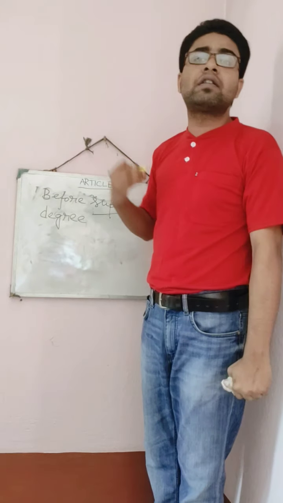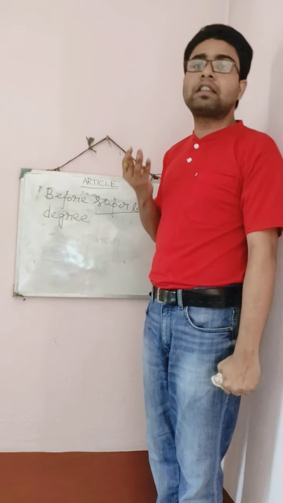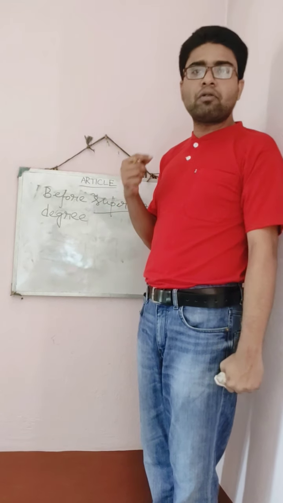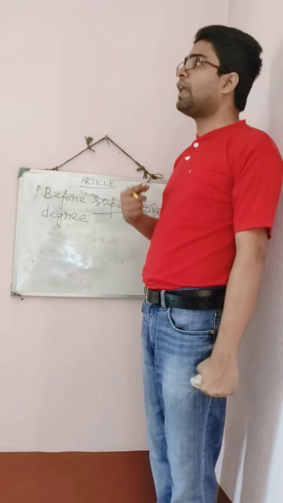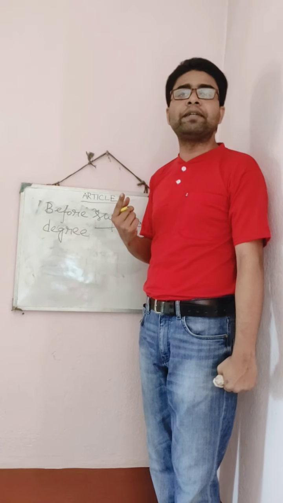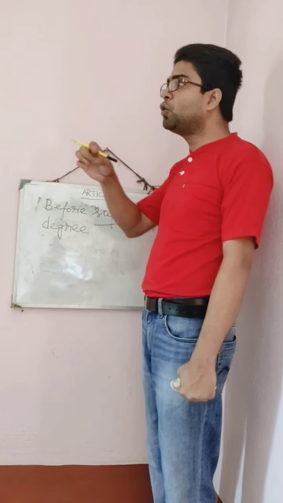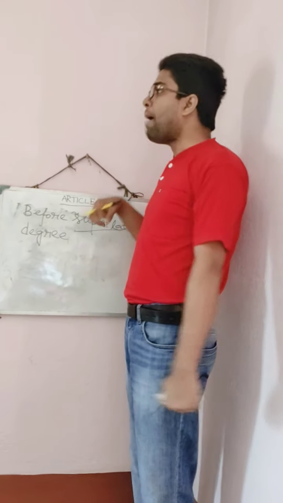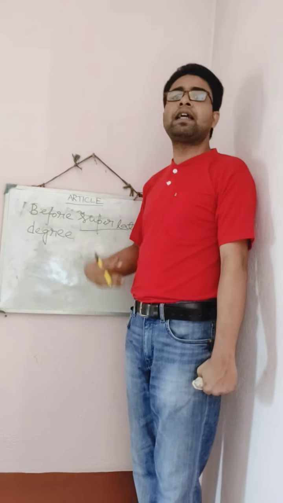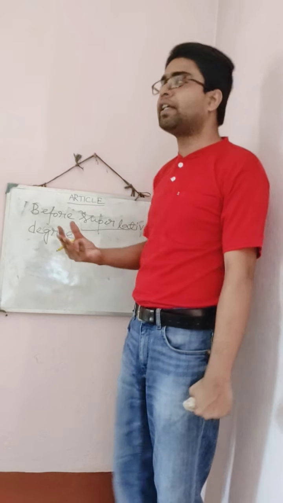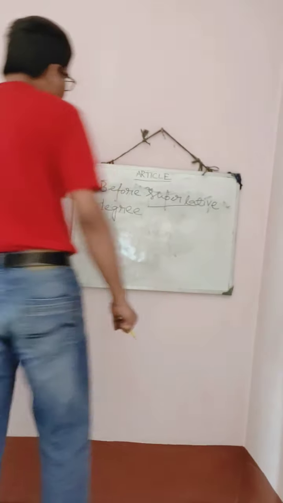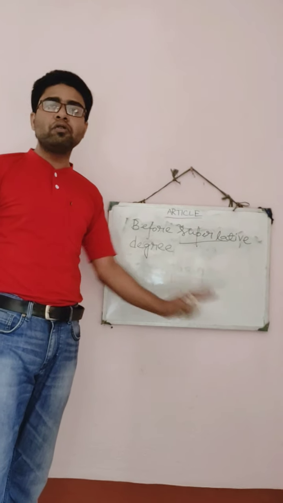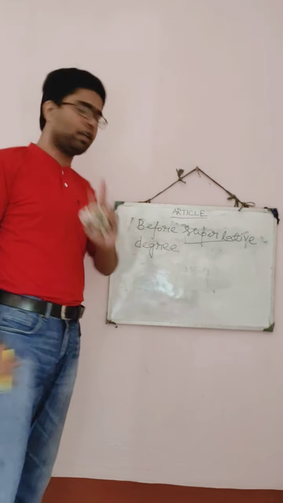According to the comparison of adjectives, there are three types of degree: one is positive degree, second is comparative degree, and third is superlative degree. If I pick up good, you all know that good is positive degree, better is comparative degree, and best is superlative degree. So according to the rules, before superlative degree, article "the" will be used.